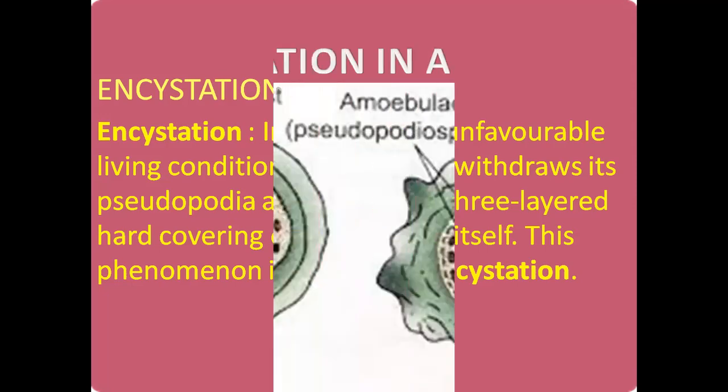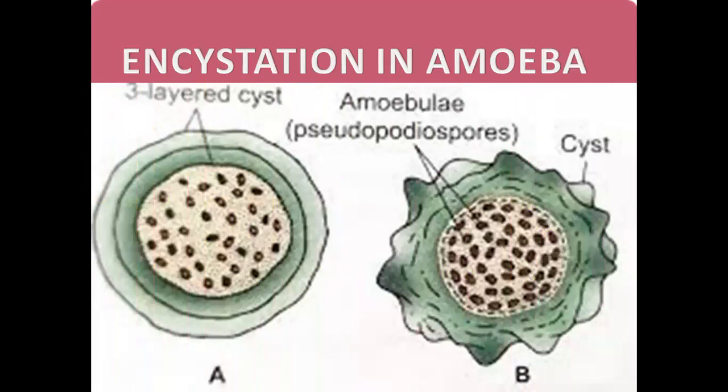Okay, dear students, let's go to the next slide. You can see the diagram here. In the first diagram you can see the encysted amoeba, and in the second diagram you can see very well that the cyst is going to burst when the favorable condition comes.